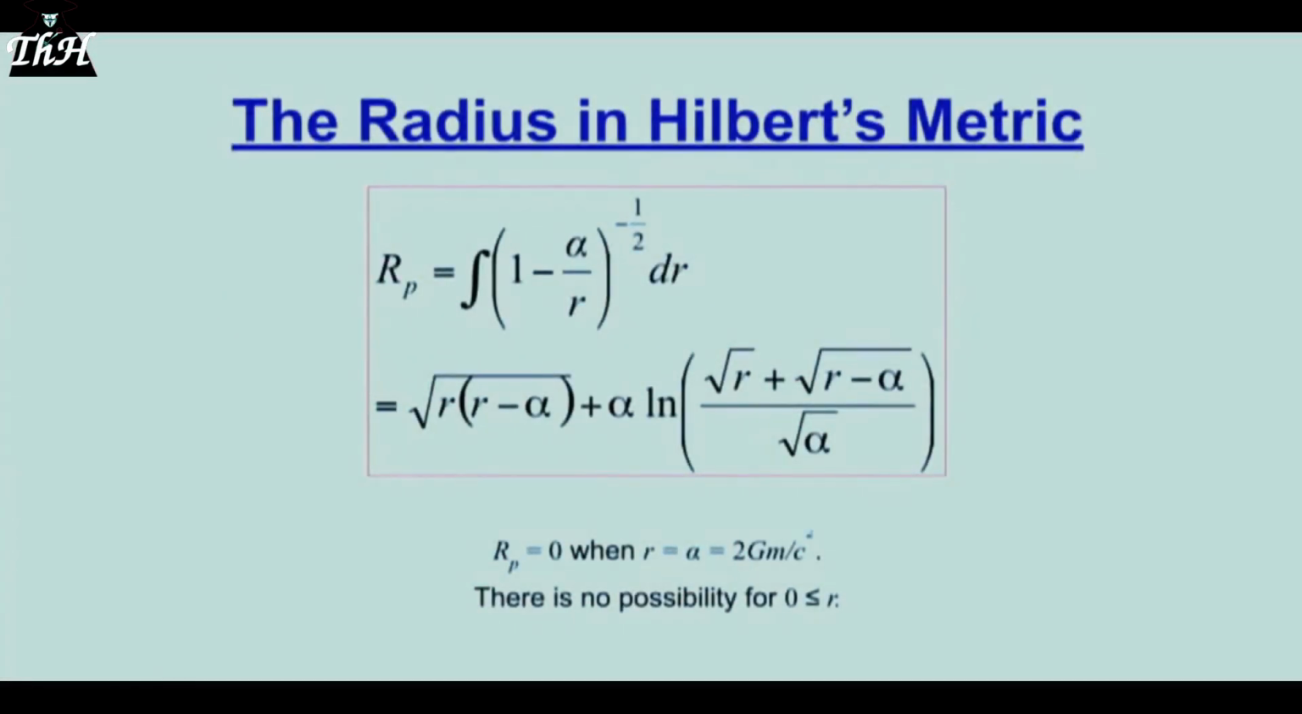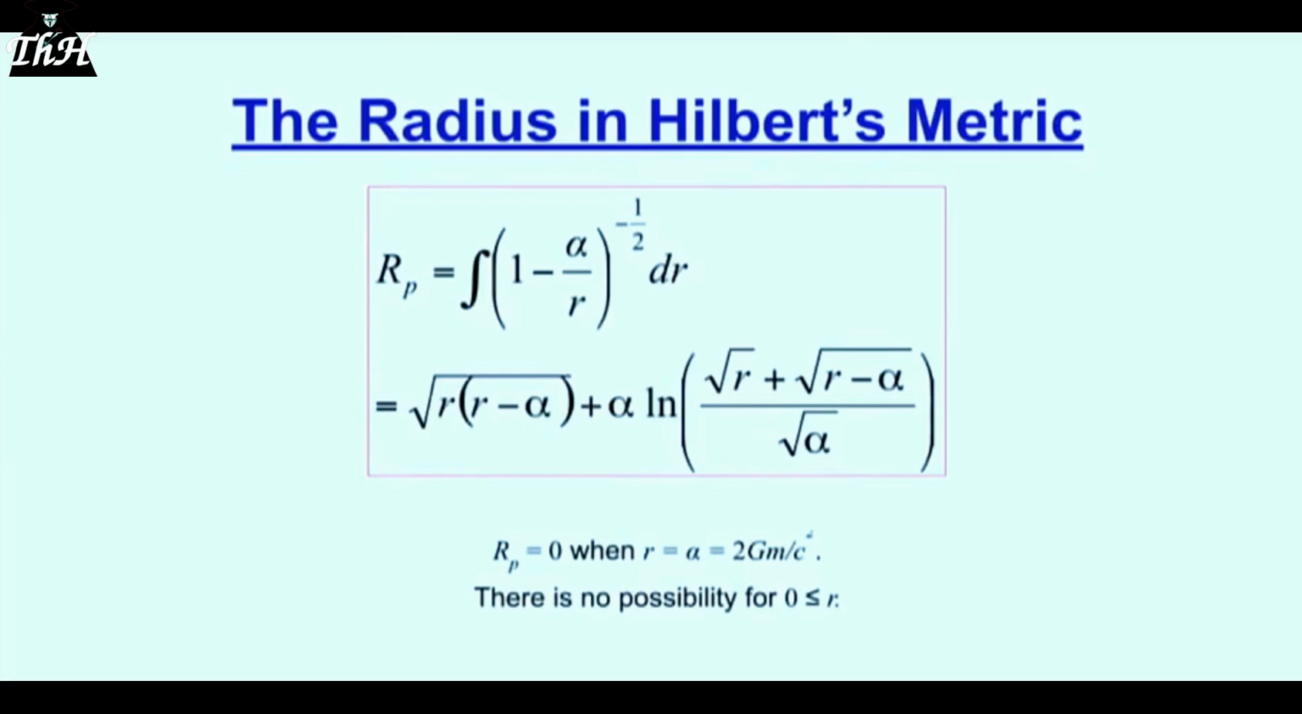What's the real radius in Hilbert's metric? We make a calculation. We integrate the term that contains dr. And then we get this expression by evaluating the constant. I put the constant in, and we get the square root of alpha in the second term. Now, notice something about here. When r equals alpha, and in the case of Hilbert, he assigns alpha to GM over c squared, and then he makes c and G 1. Well, Rp is 0. That's the radius.